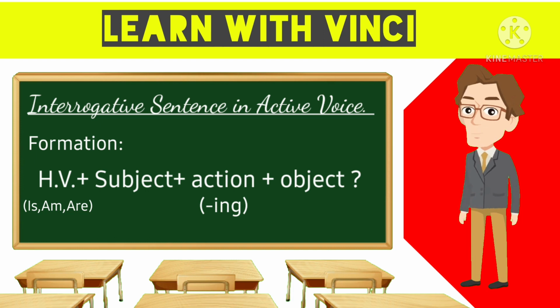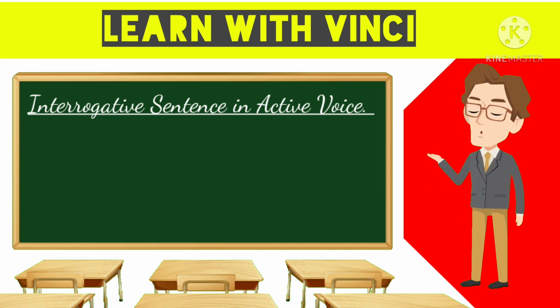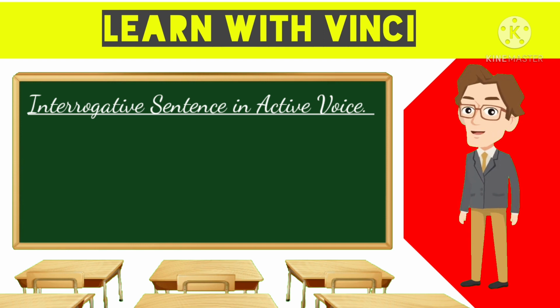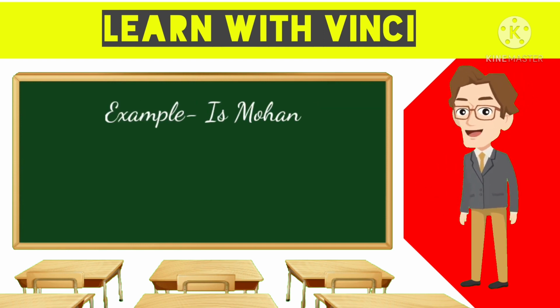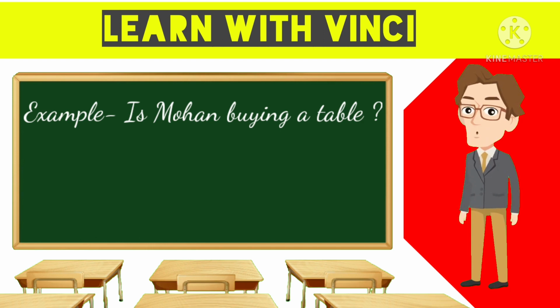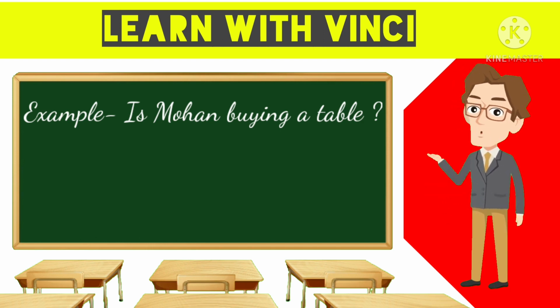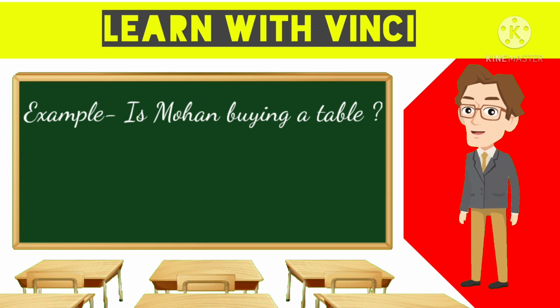This is the formation of an interrogative sentence in the active voice. Now if I take an example, is Mohan buying a table? Question mark. Is Mohan buying a table?